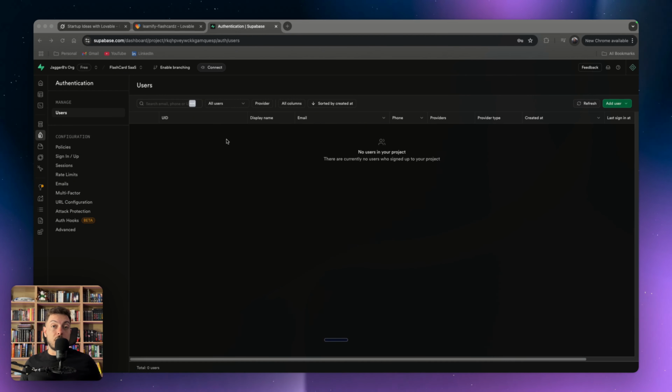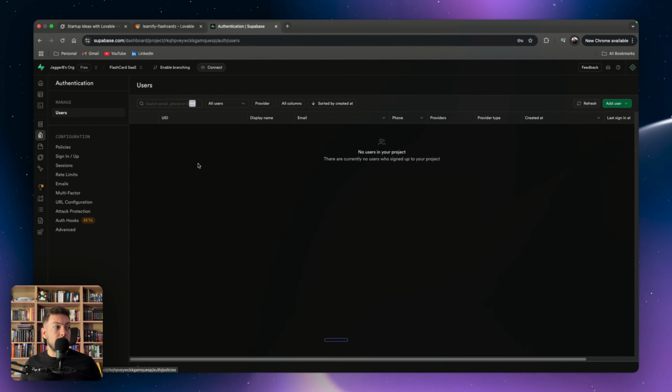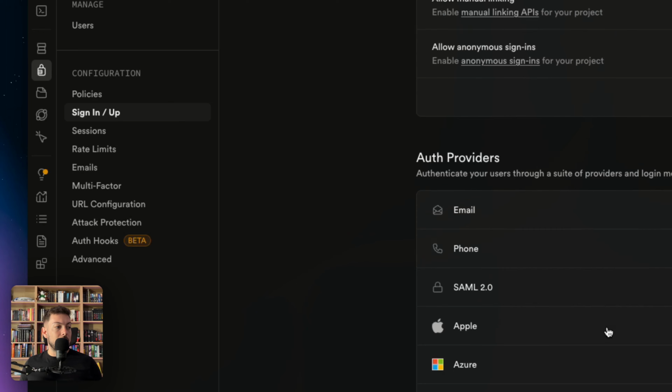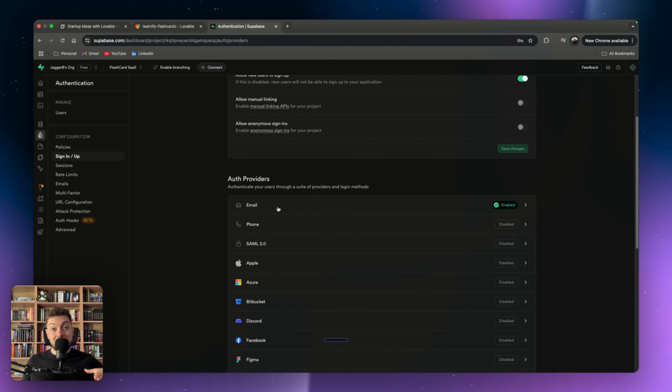One quick little trick when you're testing out your software as a service and you've done your authentication is come to the authentication tab in Supabase, then go into sign in, sign up, come down to authentication providers. You know when you authenticate via email and you sign up to an application and then you have to confirm via email? If we're using test emails and we're not live yet, we can't do that.